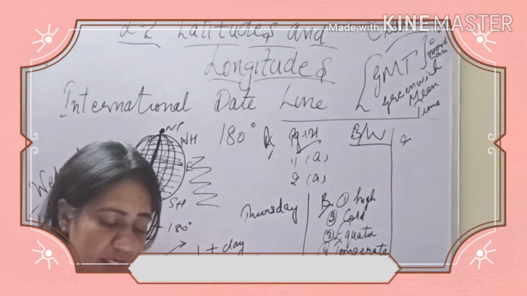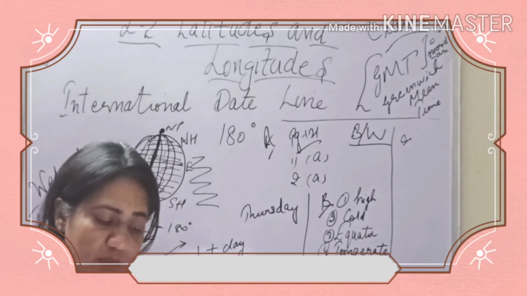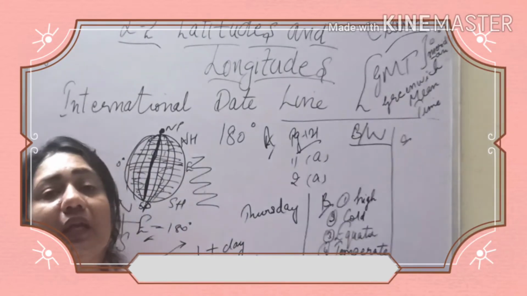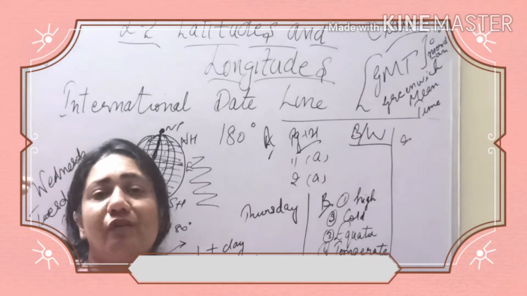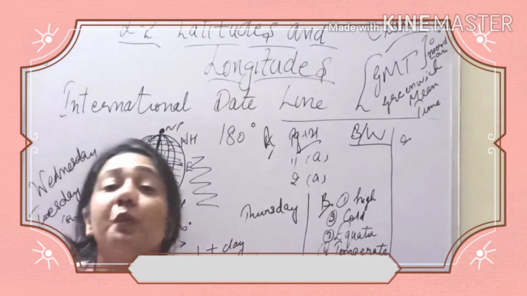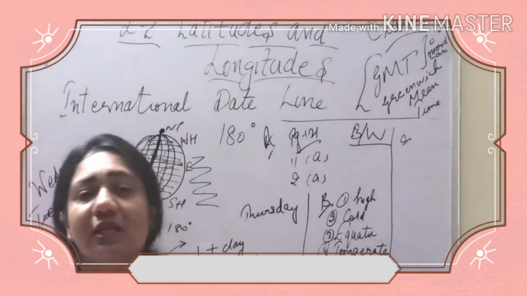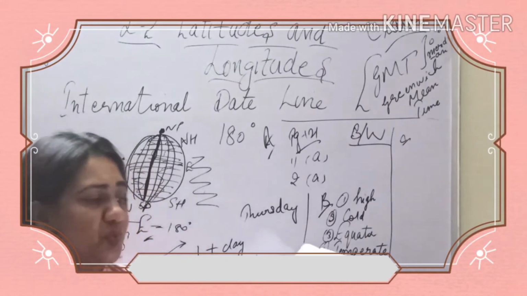Okay. Then you have the Tropic of Cancer. Tropic of Cancer is 23.5 degree north. When I was talking of the various parallels, the Tropic of Cancer, Capricorn, Arctic Circle and Antarctic Circle along with the equator, I have given you the degrees over there. We have seen the diagram if you remember. So let's recall it once again.